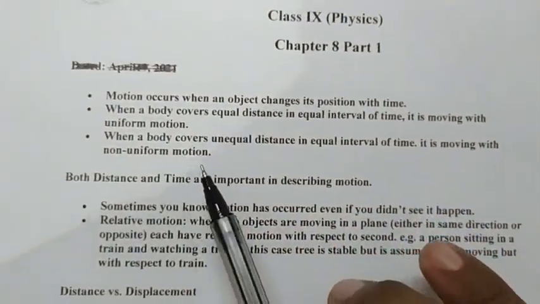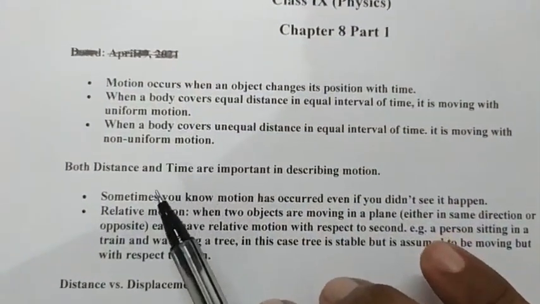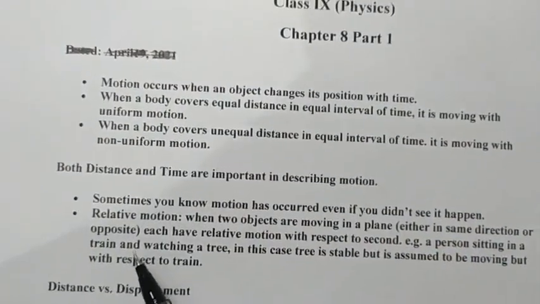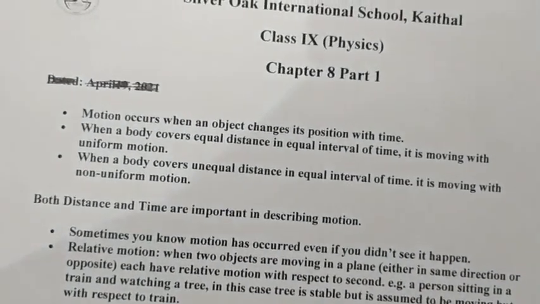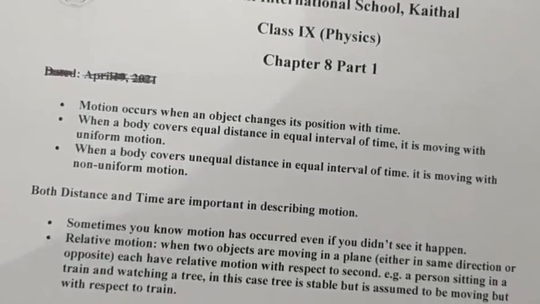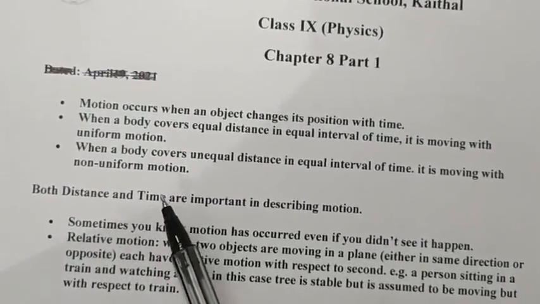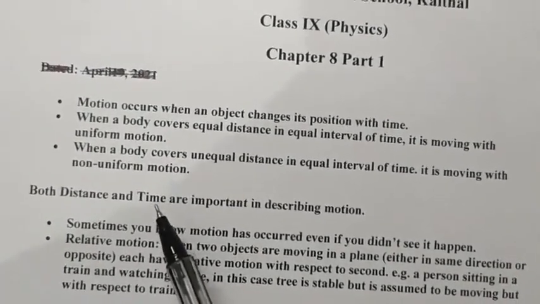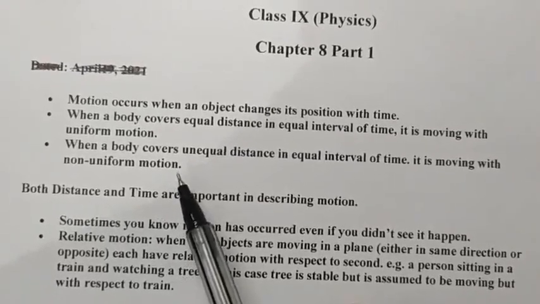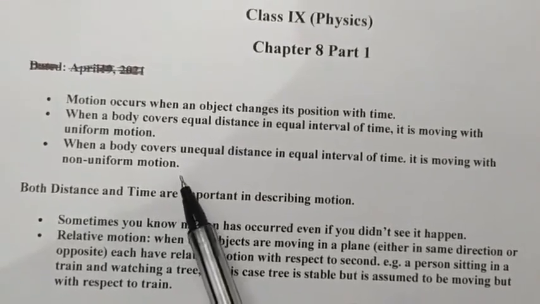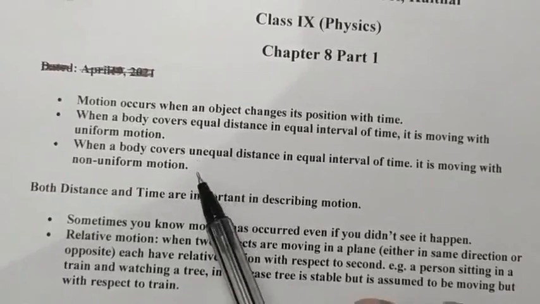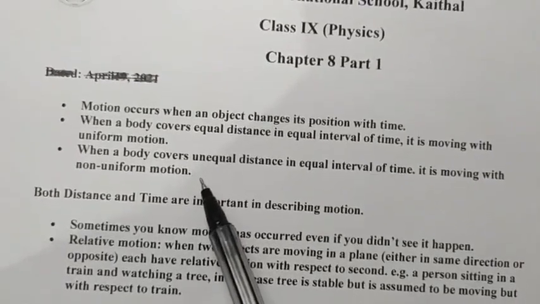If unequal distances are there, let's suppose between 8 to 8:20 the distance is 5 kilometer, and 8:20 to 8:40 is 10 kilometer, and 8:40 to 9 o'clock is 7 kilometer. So the distances are different, hence it will be non-uniform motion, right?